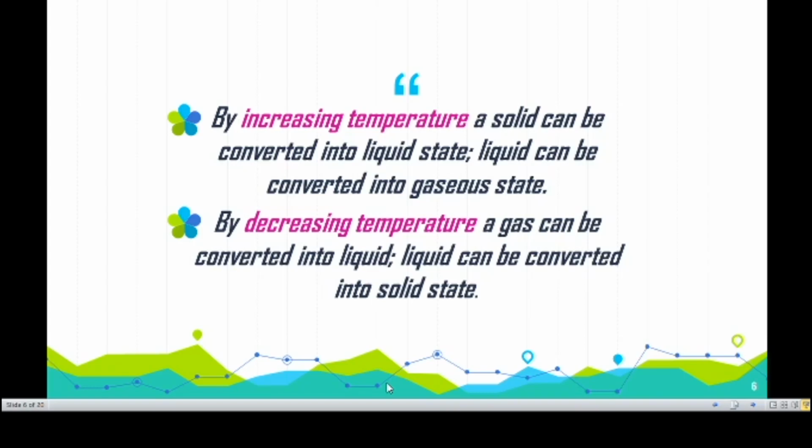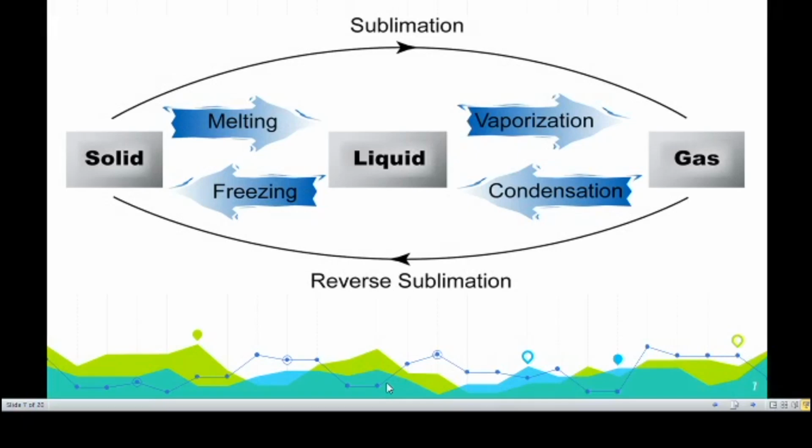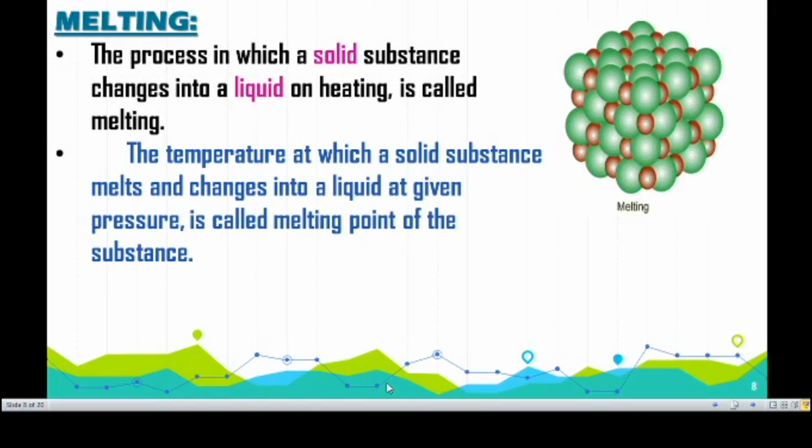Now you take a solid. If you increase the temperature of a solid, it can convert into liquid state. Likewise, a liquid can convert into gaseous state. At the same time, while decreasing the temperature of matter, a gas can be converted into liquid and the liquid can be converted into solid state. So this interconversion happens by increasing or decreasing the temperature of matter. This is one type of graphic organizer that includes the processes of interconversion like melting, freezing, evaporation, condensation, sublimation. We are going to discuss them one by one in detail now.